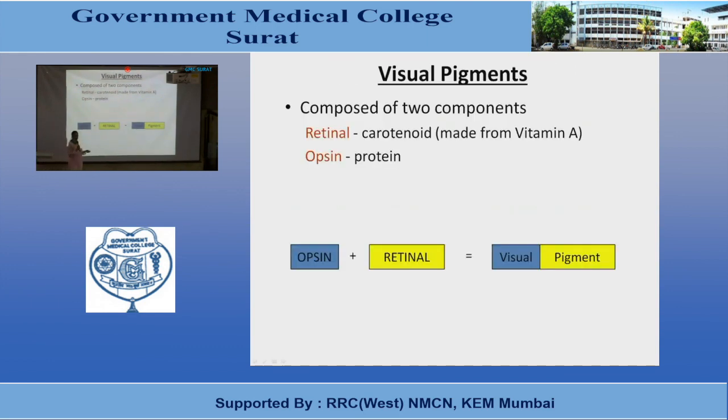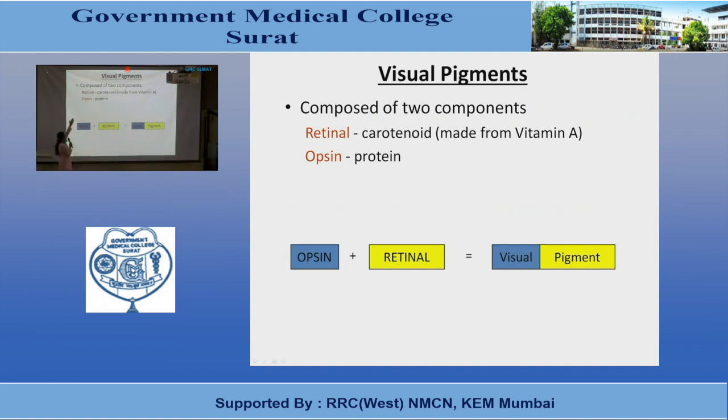Now, as I have already told you, the photochemical pigment present in the rods is known as rhodopsin. It is composed of 2 components. Rhodopsin is made up of opsin plus retinal. When opsin and retinal combine, they form visual pigment, and in rods it is known as rhodopsin, and in cones it is known as color photochemical pigment.